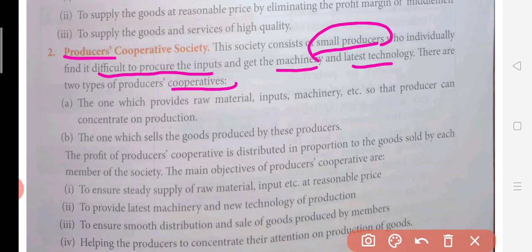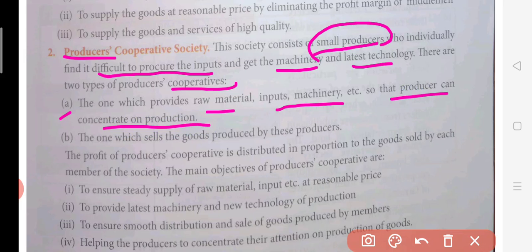Okay, now there are basically two types of producers cooperatives. The first one is the one which provides raw material and machinery etc., so the producer can concentrate on production. So one type of producer cooperative will be dealing in the raw material. They will be buying raw materials from the producers, and they will be supplying to such kind of small producers. Okay, so this is how they are going to supply the raw material, because actually they are helping this small producer by making the raw material available to them.